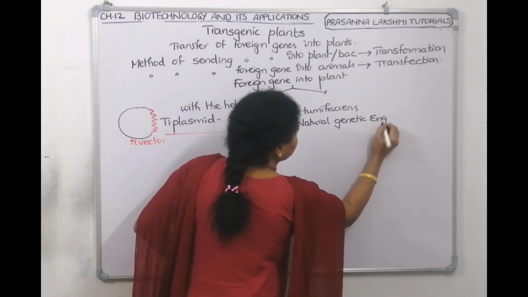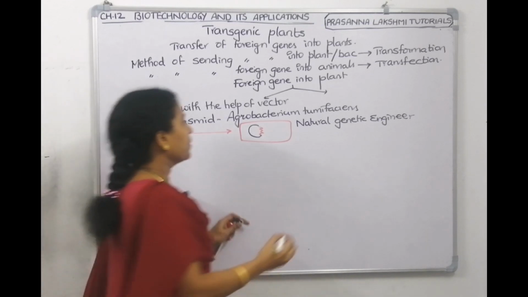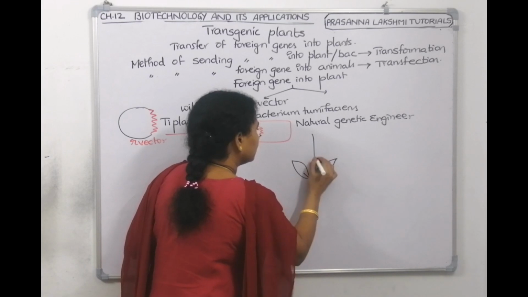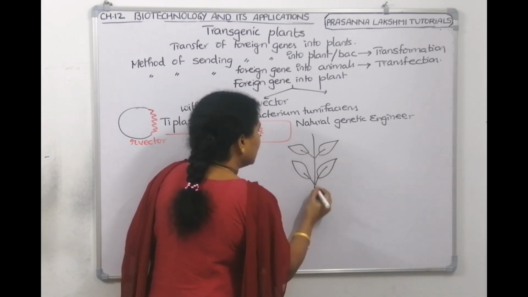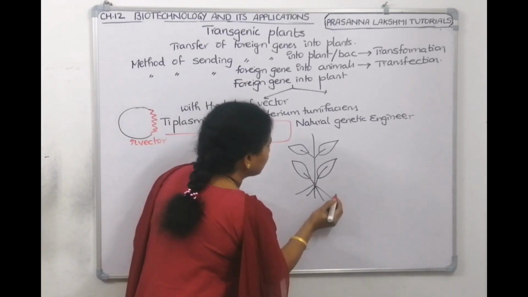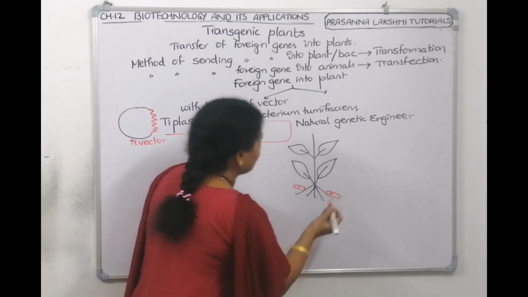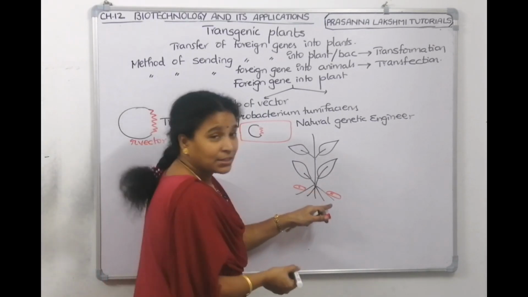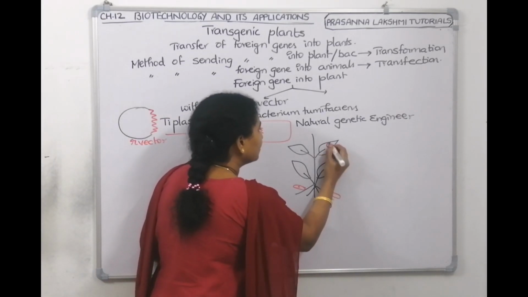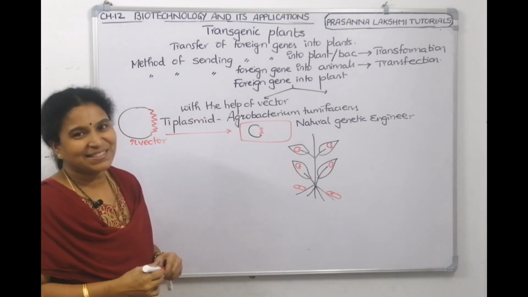The bacteria is called a natural genetic engineer because it can easily infect all the dicot plants. See, this is the bacteria which is infecting the roots. Now in this, your foreign DNA is there. Now this bacteria will deliver the foreign DNA into the plant. See the vector, it has delivered your DNA into the plant. Now the plant became a transgenic plant, no?